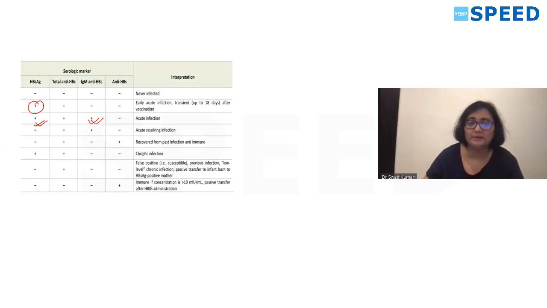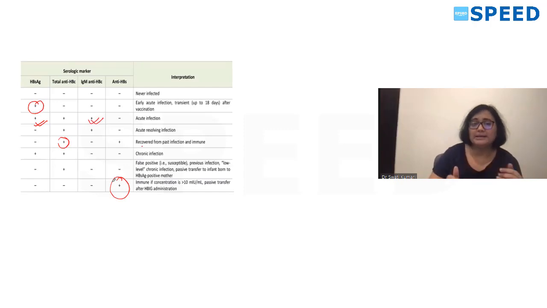Acute resolving, your HBs antigen will come negative, and you will see total IgM and IgG. If the patient has recovered from past infection or is immune, which is our case, your anti-HBC will be positive. And if the patient is vaccinated, anti-HBs will be positive.